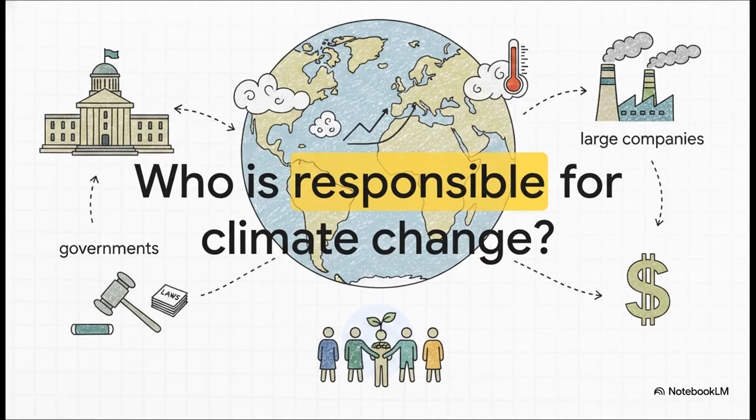For our introduction, we want to keep our main opinion incredibly clear and direct. We're going to argue that, yes, sure, everyone has a role to play, but governments have the primary duty. Why? Because they possess the absolute unique power to actually make laws and protect the environment.